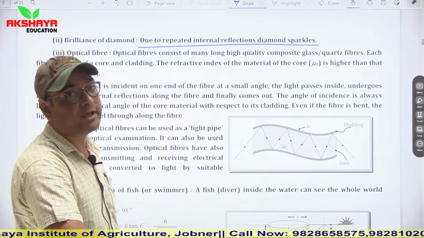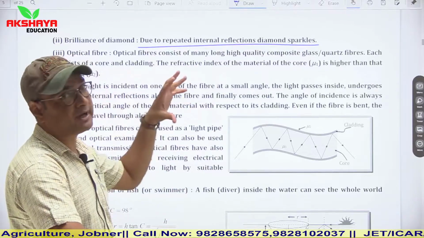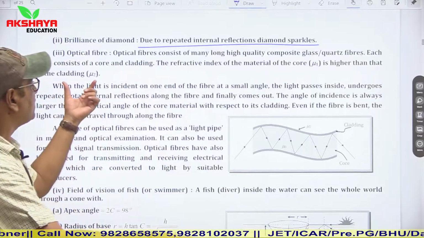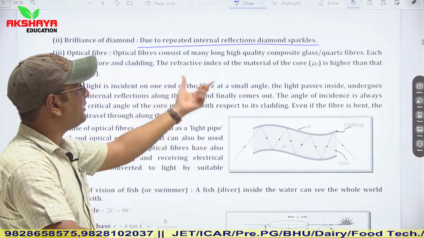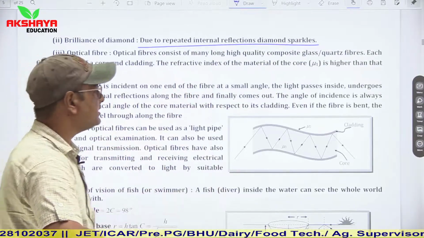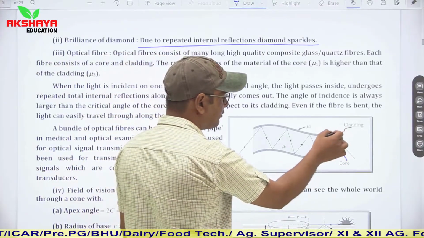Whenever we talk about the construction of optical fiber, it is made of composite glass fiber, consisting of core and cladding. The refractive index of the core material is higher than that of cladding. Core is the inner part and cladding is the outer part.